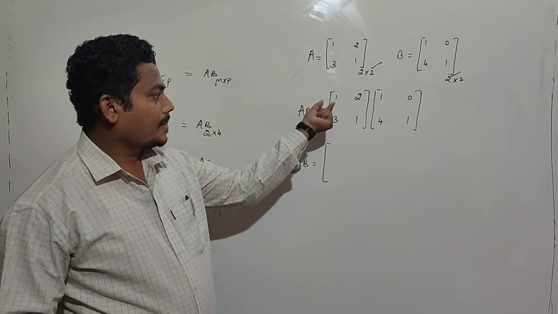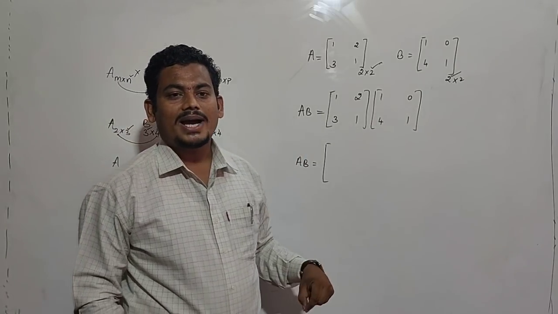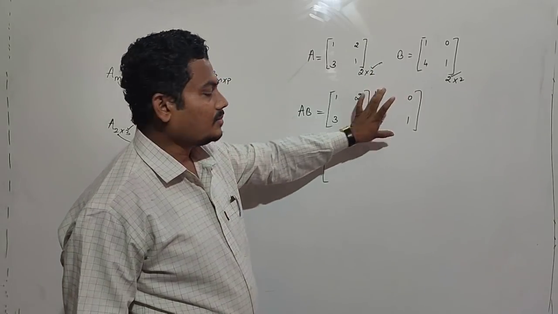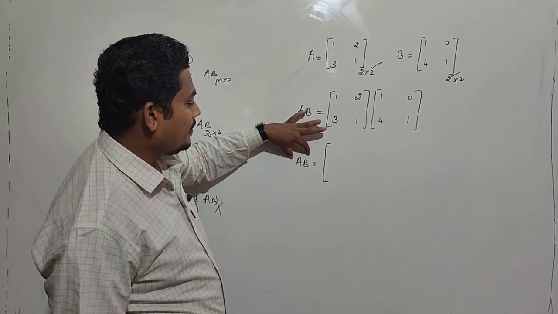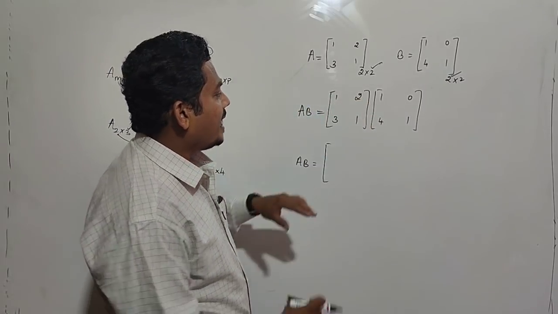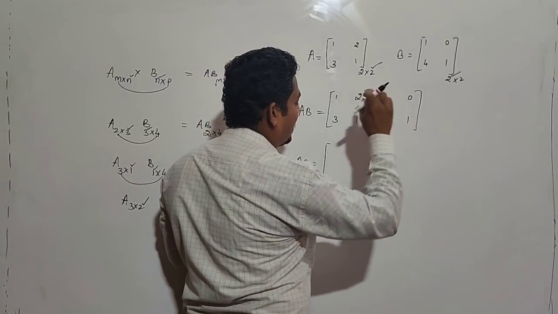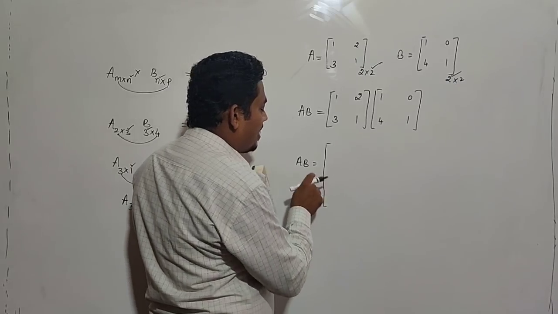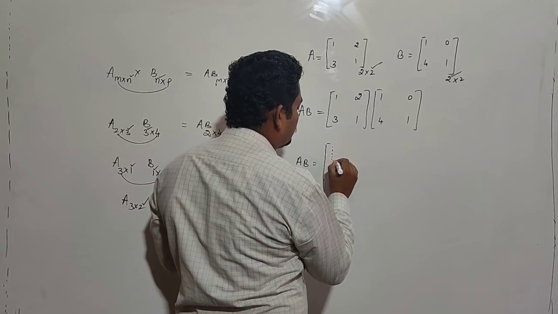The A11 element of AB is obtained by multiplying the first row with the first column.